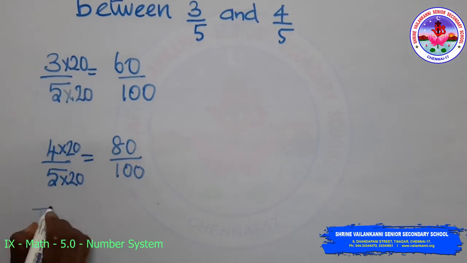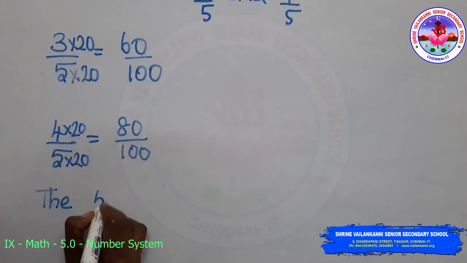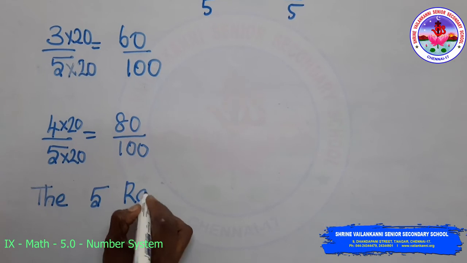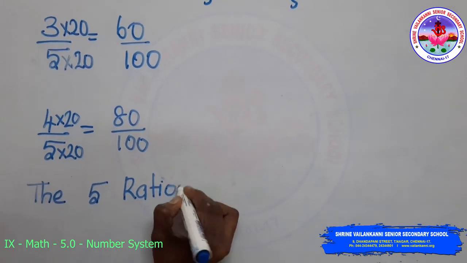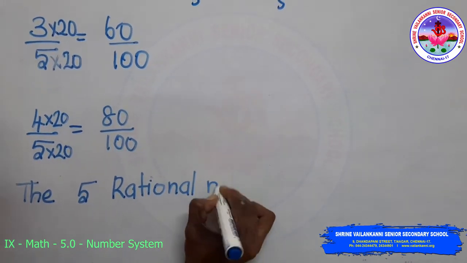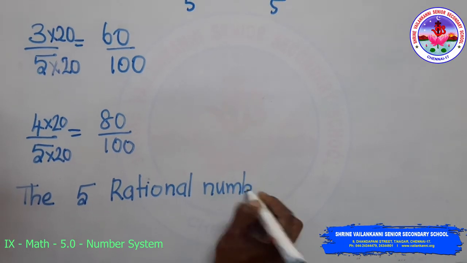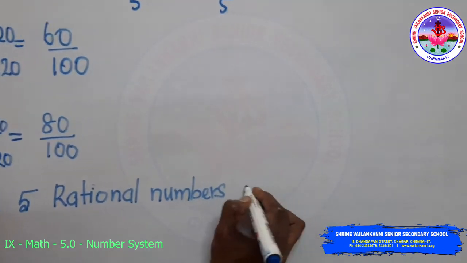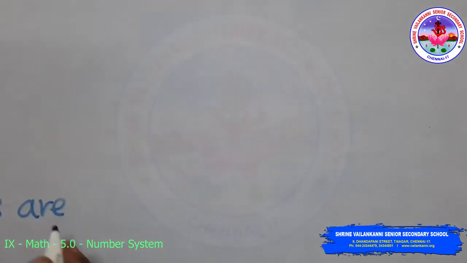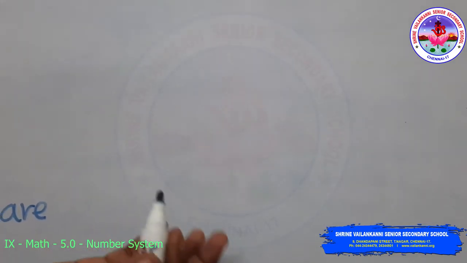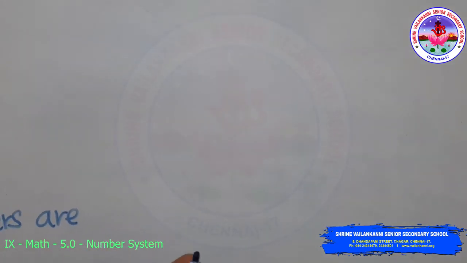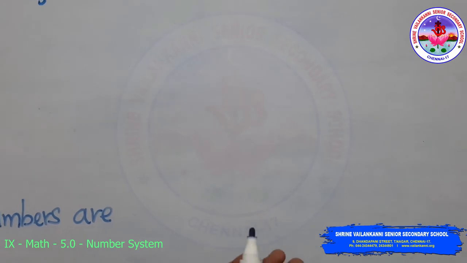So I am writing the 5 rational numbers are, I can go for 65 by 100 or 69 by 100, or I can go from 70 by 100.